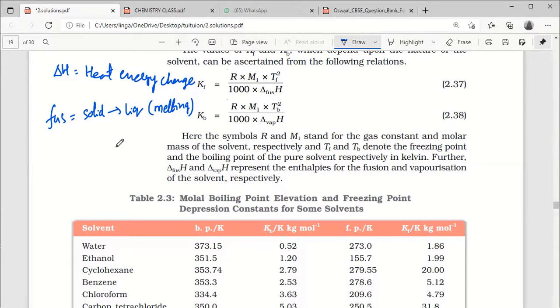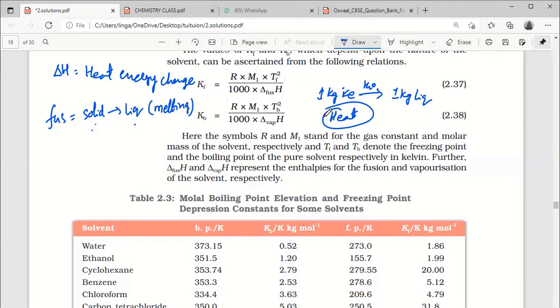Whenever we give a definition, we have to specify that. What I said now is solid is converting into liquid, but how much? If I take 1 gram, a different energy is required. If I take 1 kilogram, different energy. If I take 100 kilogram, different energy. That's why generally we take per 1 kilogram. Example, 1 kilogram of ice is there, and while melting completely into liquid, 1 kilogram of liquid H2O is forming.